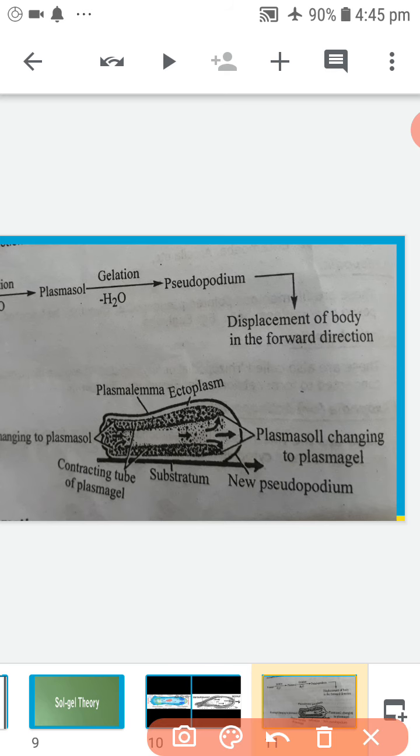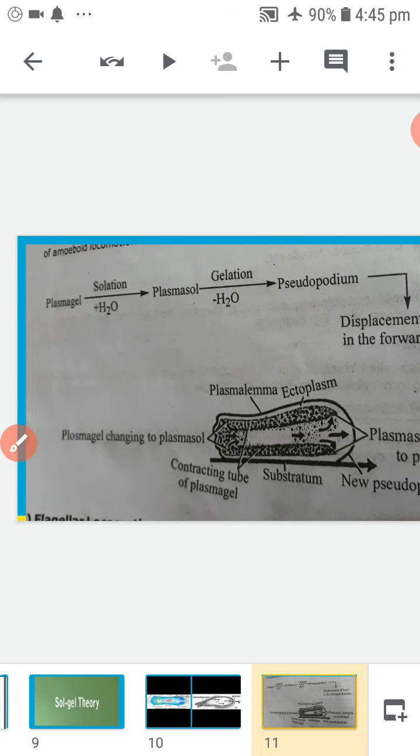At the anterior side, the plasma sol is converted into plasma gel. It is called gelation. At the posterior end, the plasma gel is converted into plasma sol. It is called solation.